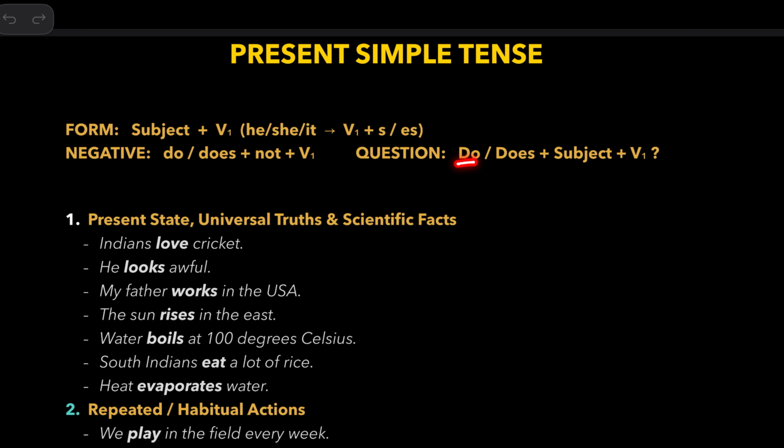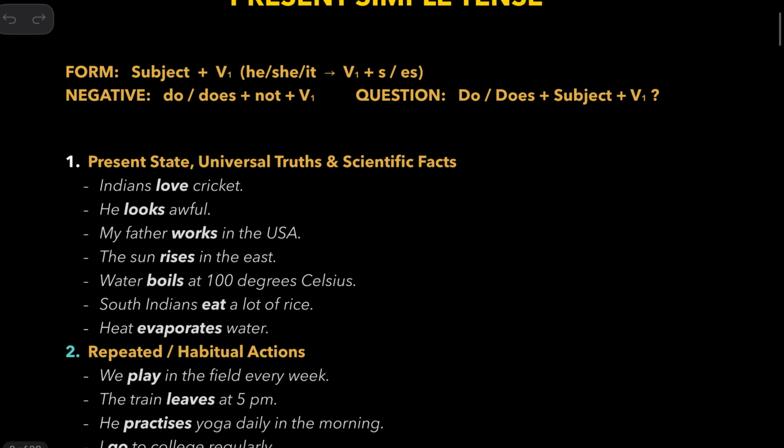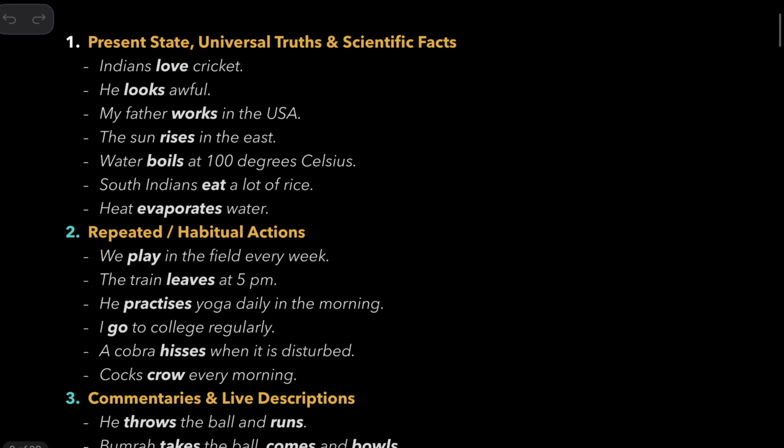In questions, you use do or does based on the subject. If it is singular subject, third person, we use does, then the subject, then the base form of the verb. So let us take a look at some examples here.